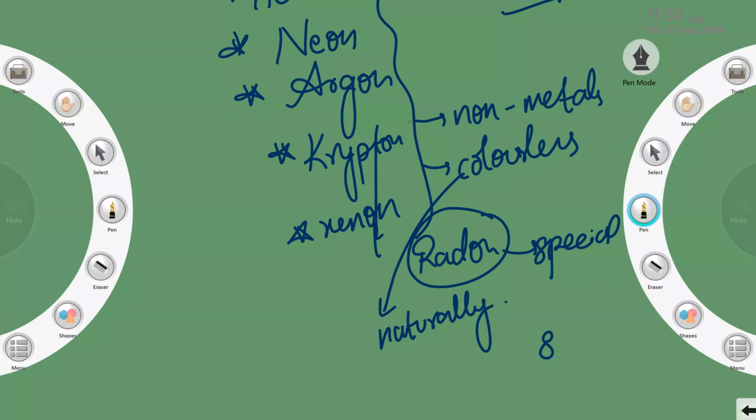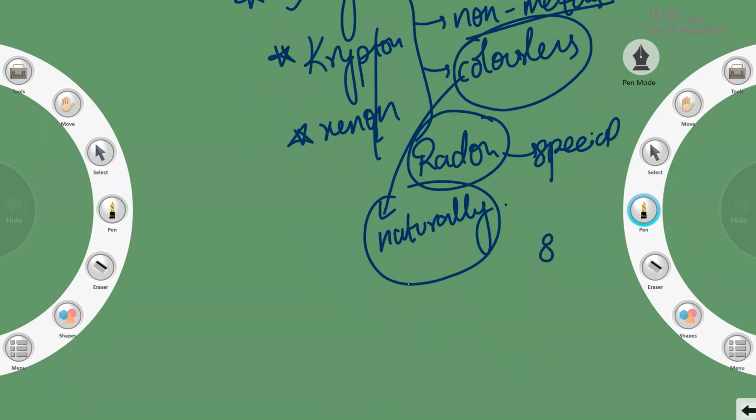All these points I'm about to teach you. First listen to everything, and at the end, if you ask doubts, everything will be clear. Let me explain in sequence. First, noble gases are non-metals. Second, they are colorless. Third, they occur naturally. Fourth, they are single atoms because they are already stable. They are stable because in the outermost shell they already have 8 electrons.